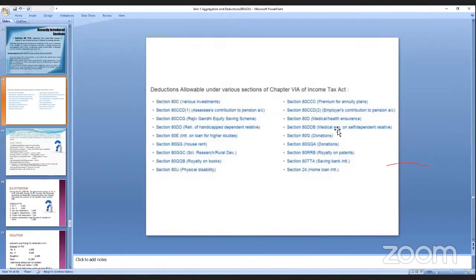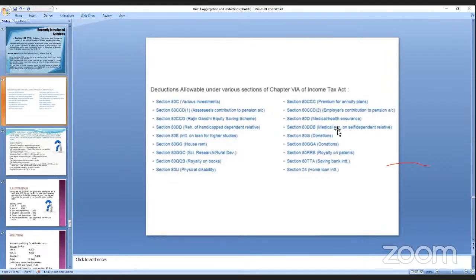And 80U is a physical disability. 80CCC is a premium for an annuity plan. And 80CCD is the employer's contribution, that is the pension and the PF. 80D is medical health insurance. 80DDB is medical expenses on self and dependent relative. 80G is donations. 80GGA is also donations.